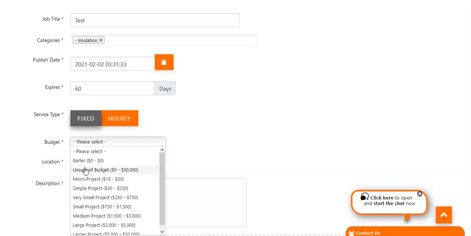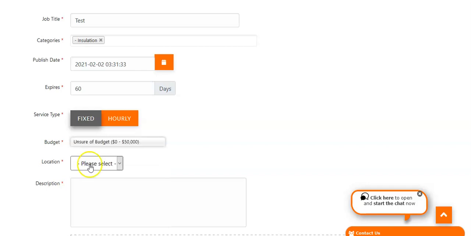So you could set this, and let's say you're looking for a budget price on a fence installation, or a budget price to redo your kitchen, or a price for dumping services on a construction site that you're working on. Perhaps you're working on a bid that you need this information for, and all that kind of thing. Whatever that is, you could set it as unsure of budget.